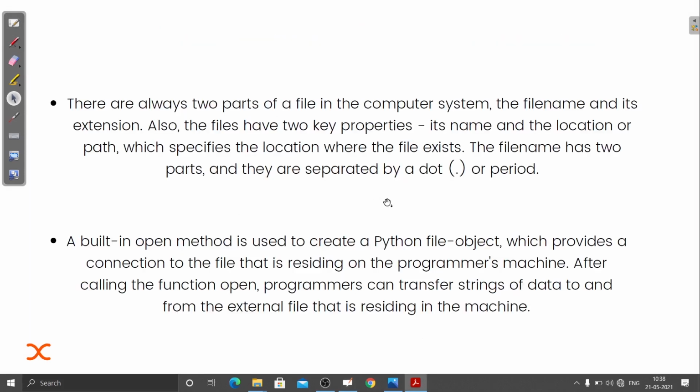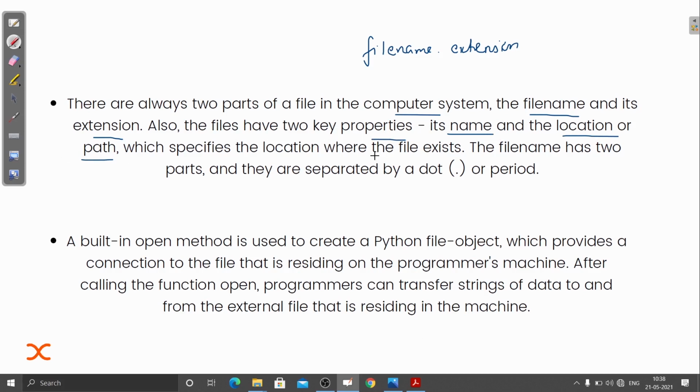Let me just show you. There are always two parts in a file. Basically we have two parts in a file in the computer system: the file name, which I've already explained, and then the dot extension, which tells us which type of file it is. Also, a file has two key properties, its name and the location or the path.